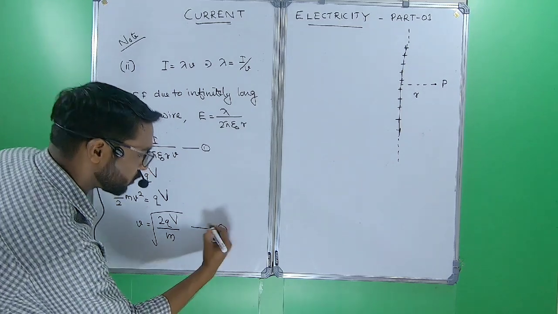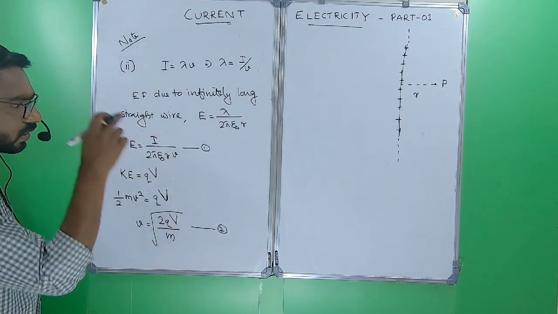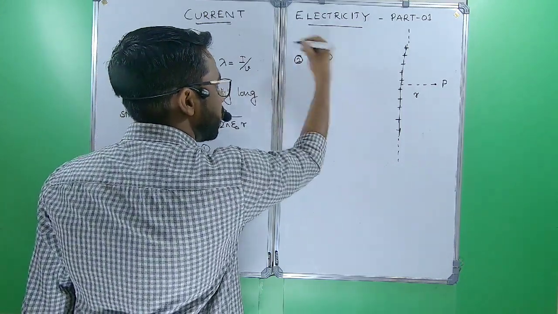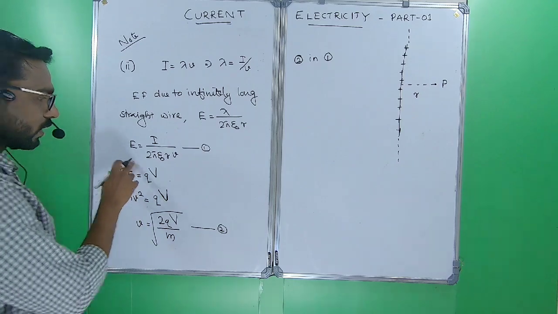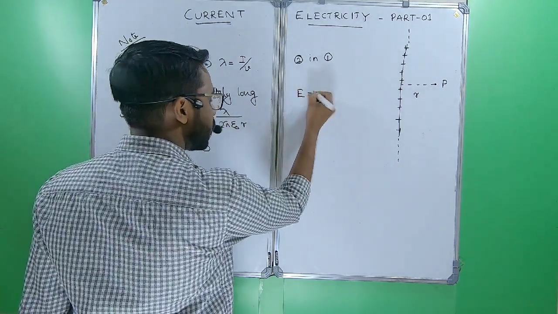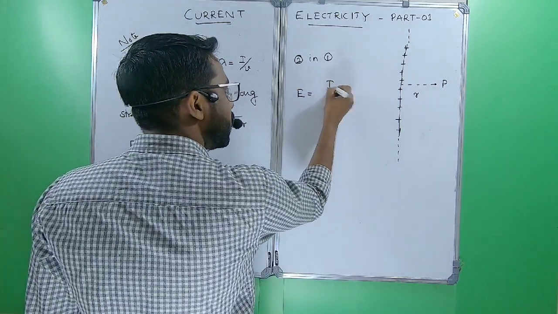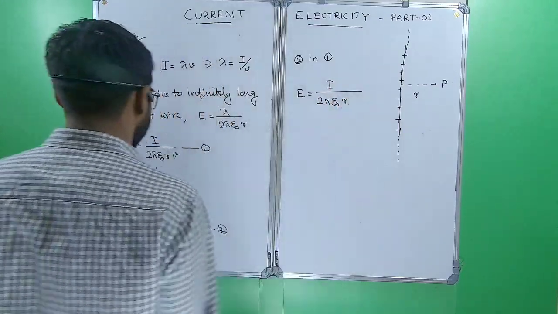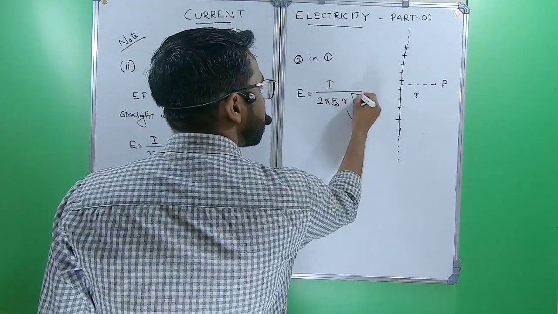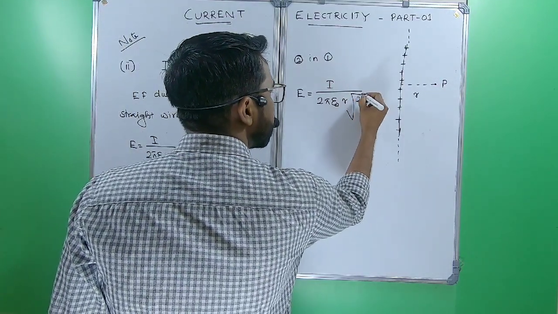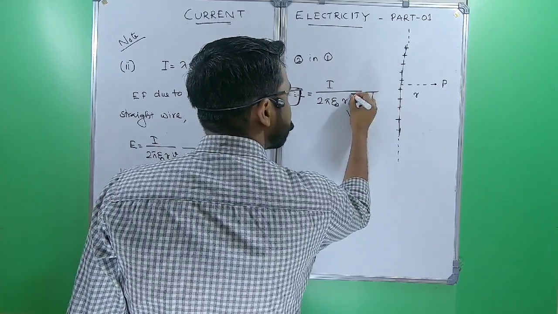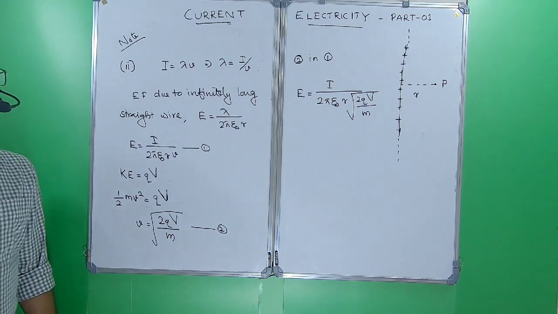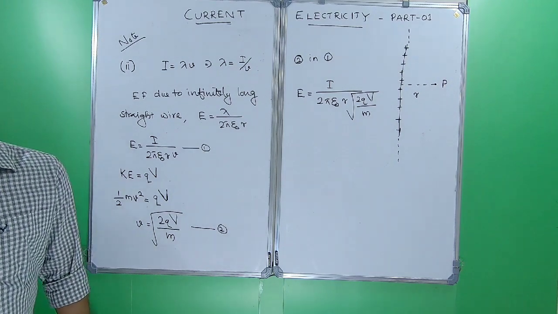So we can substitute equation number 2 in equation number 1. Then we will get E equal to I by 2 pi epsilon 0 r, root of m by 2qV, since m will go to the numerator.